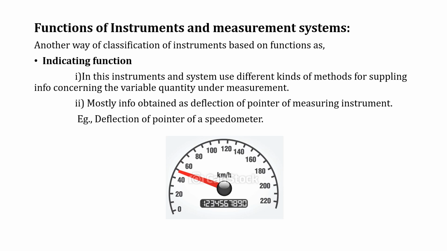Mostly the information is obtained as deflection of the pointer of the measuring instrument. For example, the deflection pointer of a speedometer. Indicating function means a meter has a scale, and when a pressure is applied, the pointer moves on the scale. That is called the indicating function.